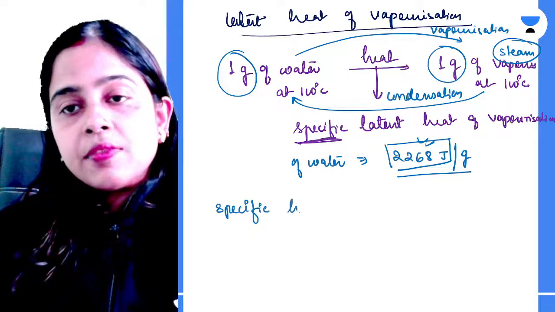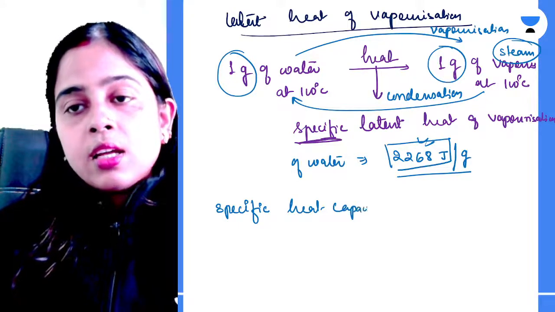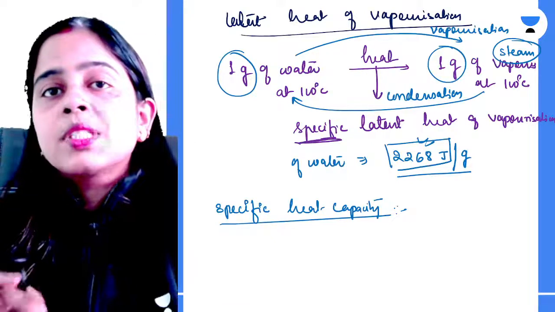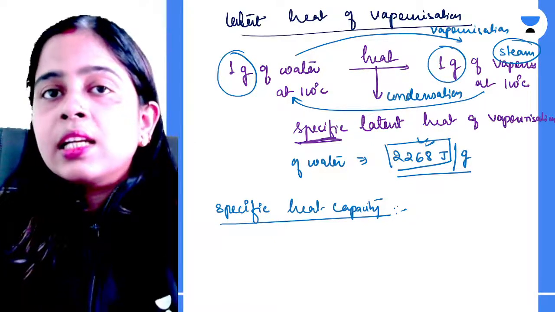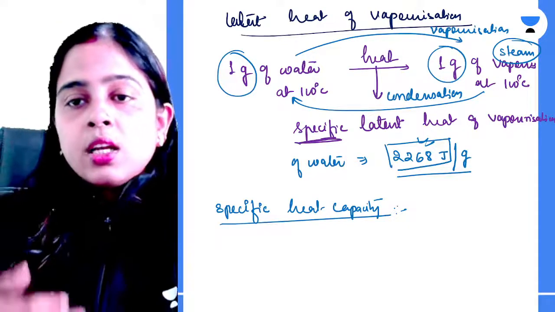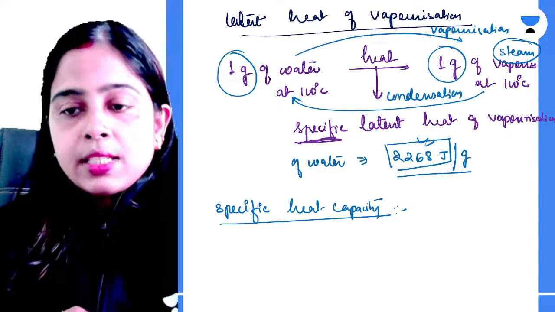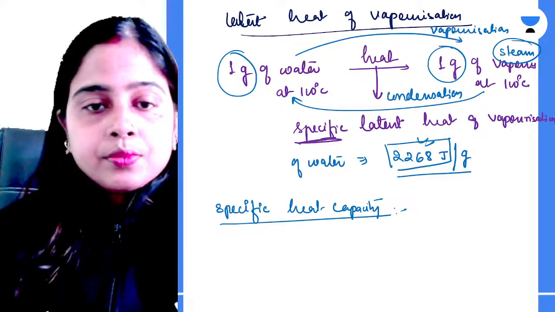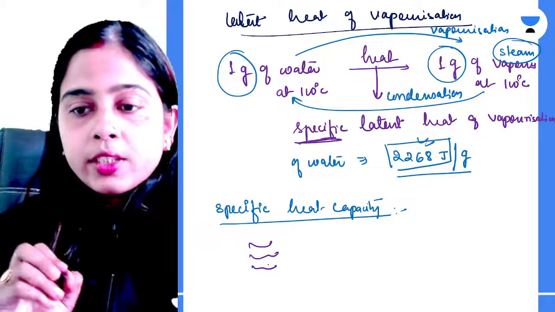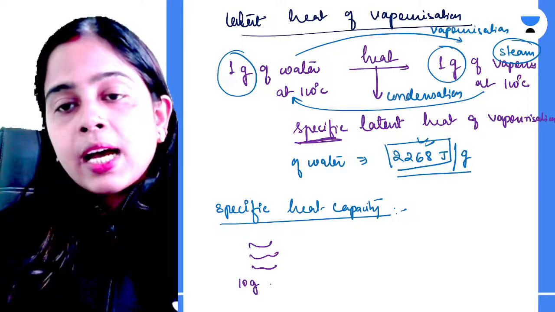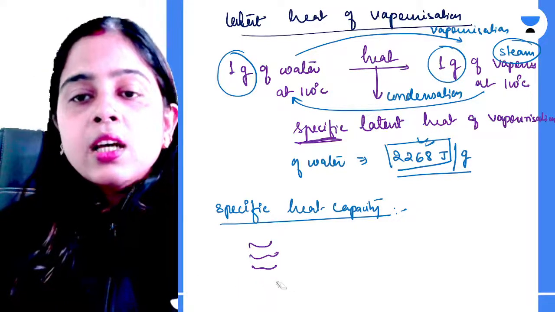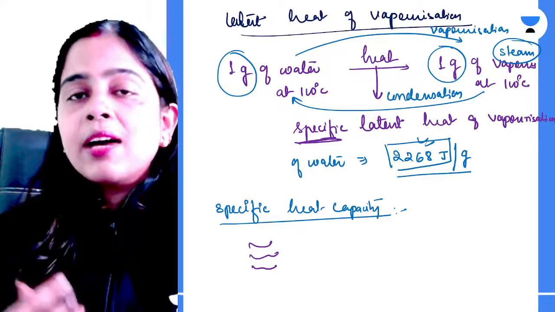So specific heat capacity. Now I told you whenever we use this term specific, that means we are dealing with unit mass. Clear? Now, what is this specific heat capacity? Let's say we have a particular weight of water. Let's say we have 10 grams of water, or let's say we have 1 gram. When we are using this term specific, we have unit masses.